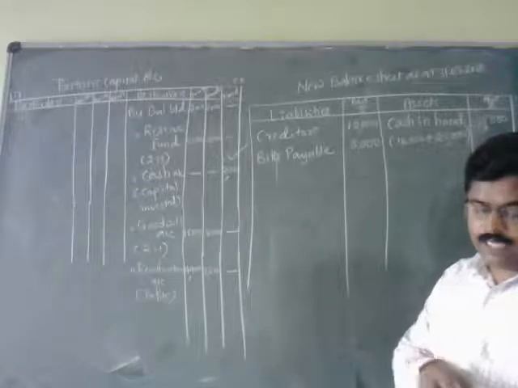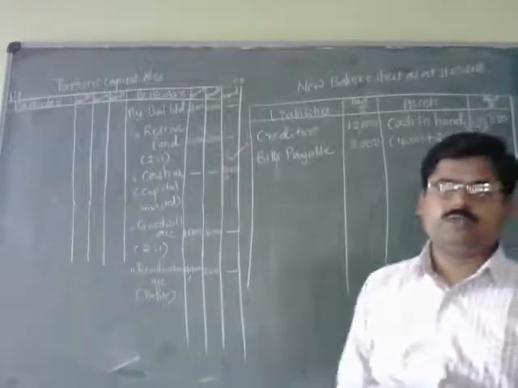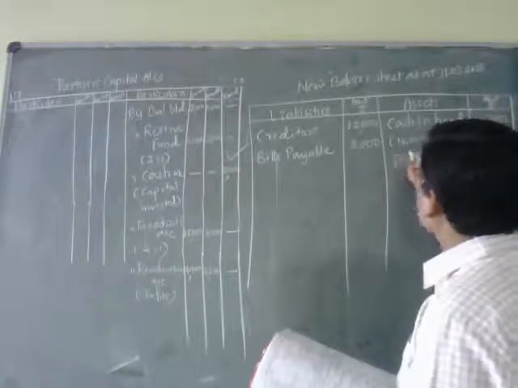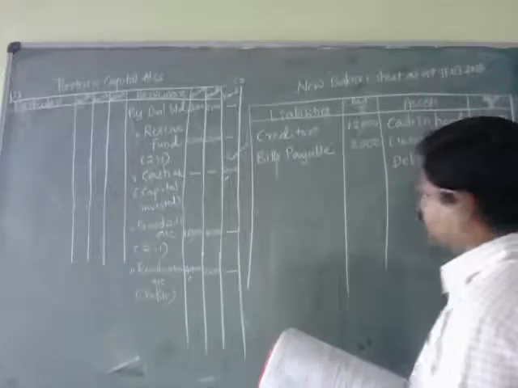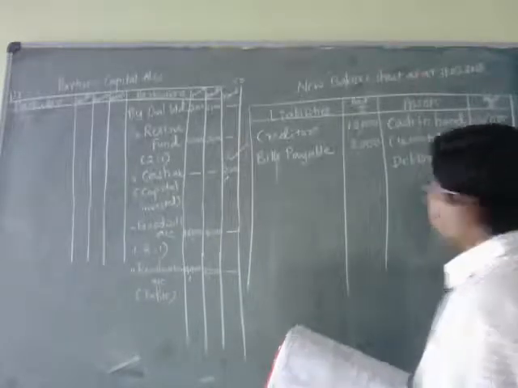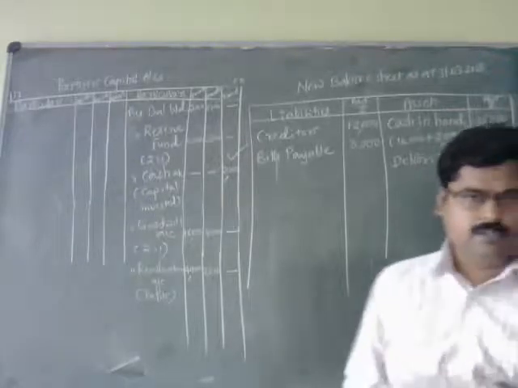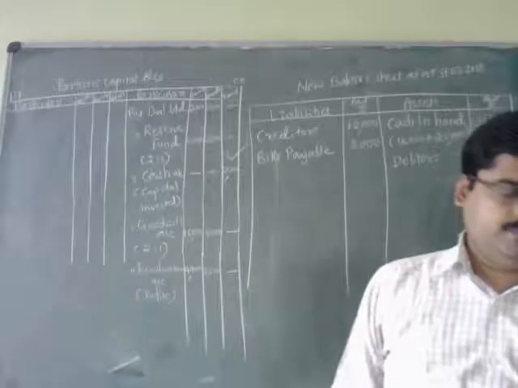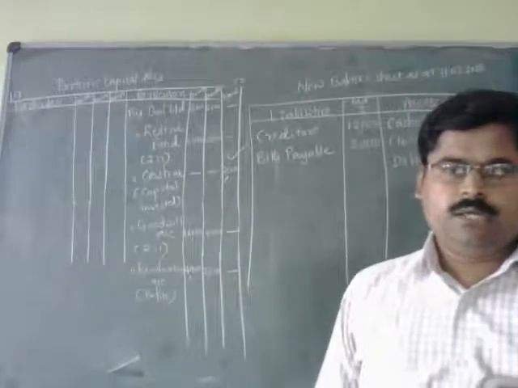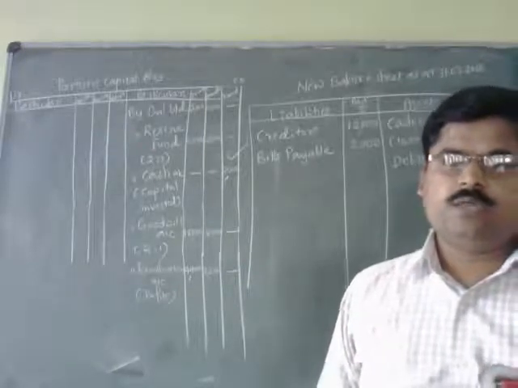And second item is the debtors. What is the amount of debtors? That is 5,000, and no adjustments with respect to the debtors. That is why same amount. Debtors will be 5,000. And next item is stock. There is a depreciation with respect to the stock, and the amount of stock is 10,000 and depreciation is also 1,000.